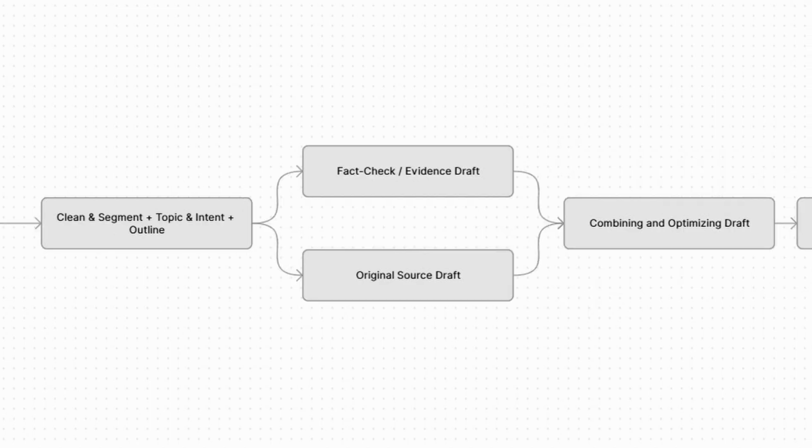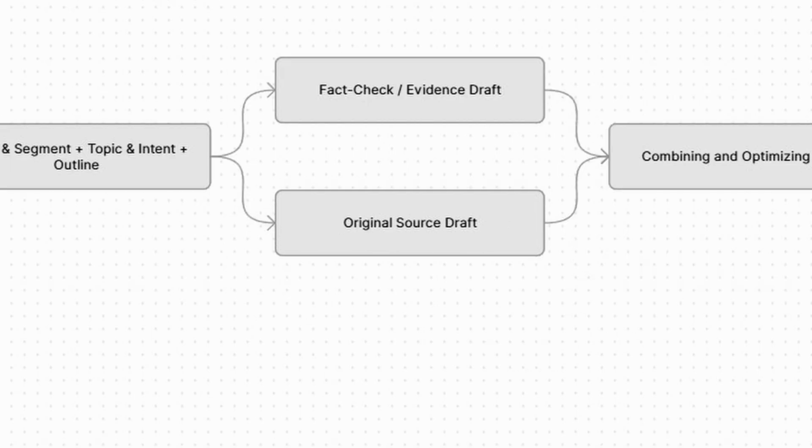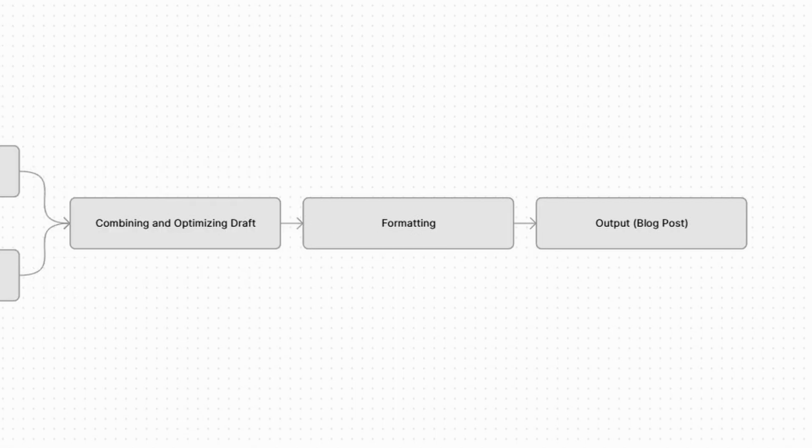Next, we'll run 2 parallel processes to create the blog drafts. The first path will include web research for fact-checking and adding citations or evidence. The second path will create a draft based purely on your original transcript. I'll explain the reasoning behind this dual approach in just a moment. After that, we'll merge and optimize these 2 drafts together. Finally, we'll format everything into your desired blog structure.